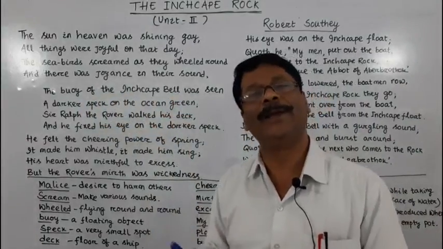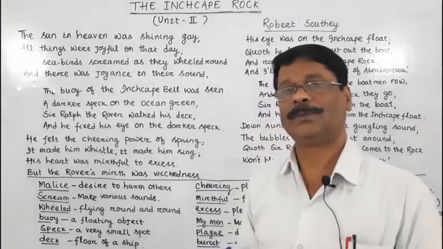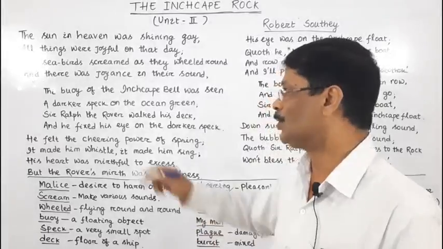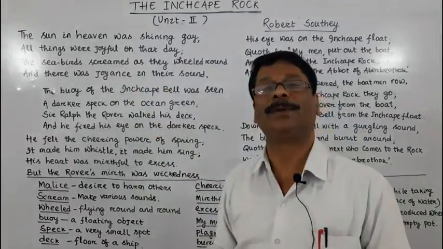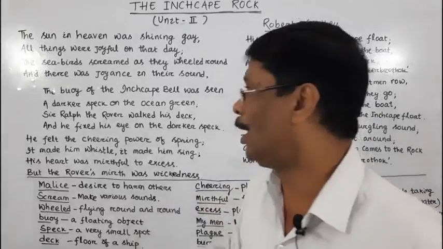So while sailing the ship in the sea, the Rover and his sailors could see the Inchcape Bell that was placed on a floating object.